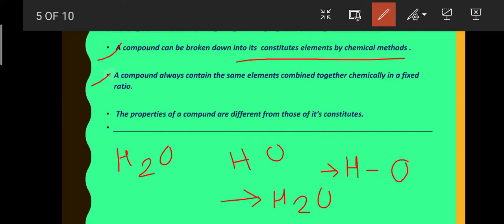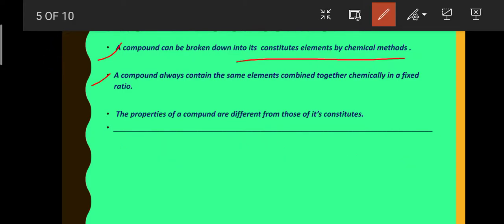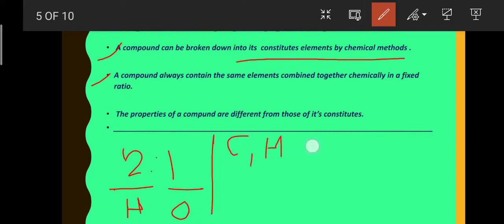Now, a compound always contains the same elements combined together in a fixed ratio. No matter where you take water from, it will always contain hydrogen and oxygen in the same ratio, that is 2:1. That is two atoms of hydrogen and one atom of oxygen. Now, sugar is a compound of carbon, hydrogen and oxygen.